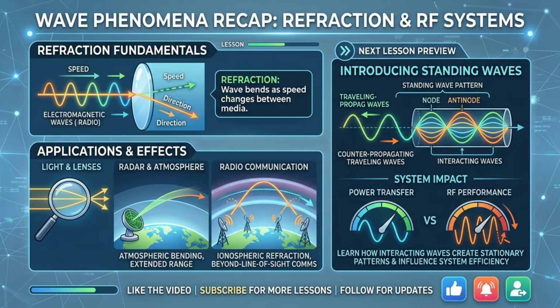We also saw how refraction affects light, radio waves, radar systems, and long-distance communication links. In the next lesson, we will explore standing waves and discover how interacting waves can create stationary patterns that influence power transfer and RF system performance.